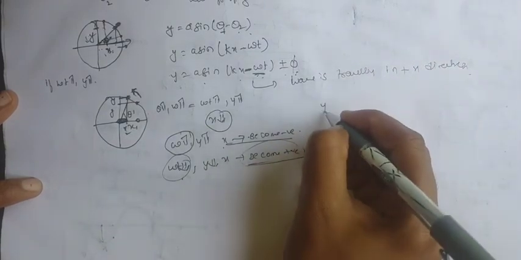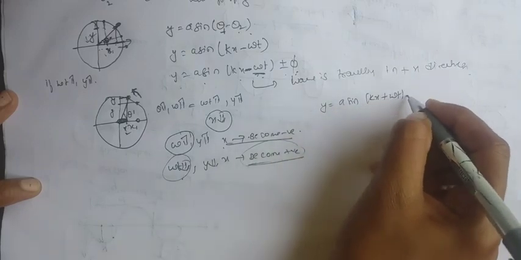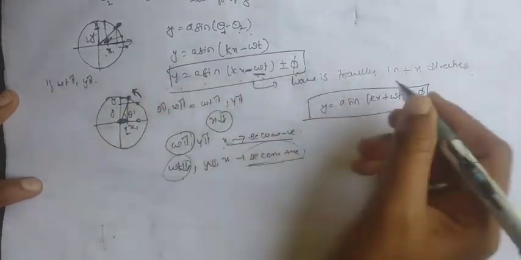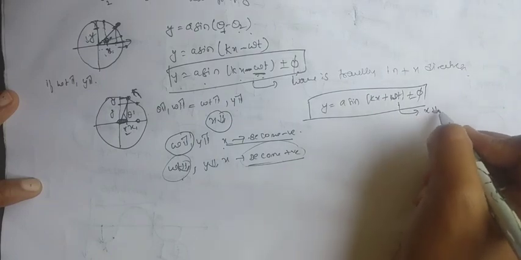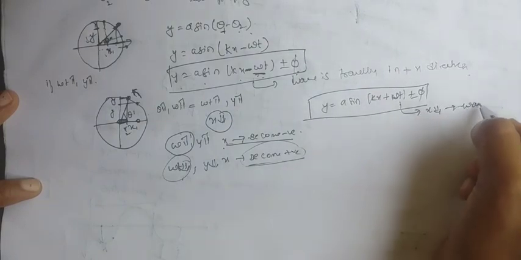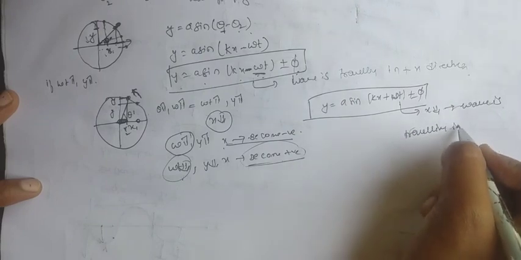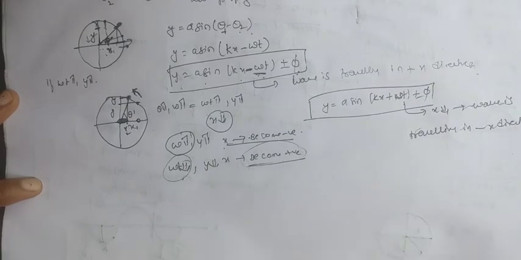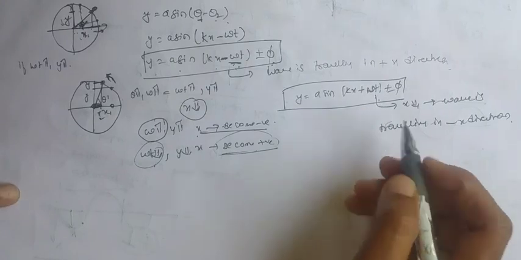If y is equal to a sin(kx plus omega t) plus or minus phi, then here omega t is positive, and as omega t is increasing, x will decrease. That means the wave is traveling in the negative x direction. So this is the positive direction of x, and this is the negative direction of the wave.